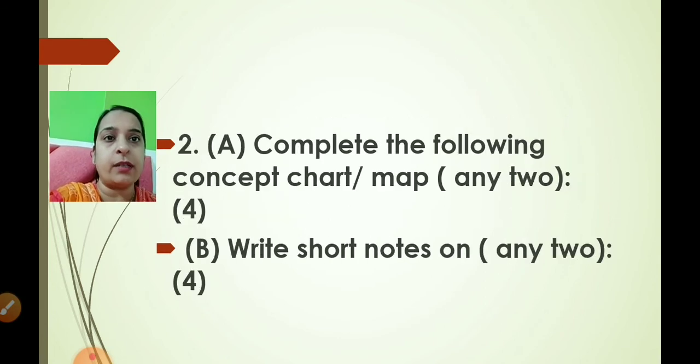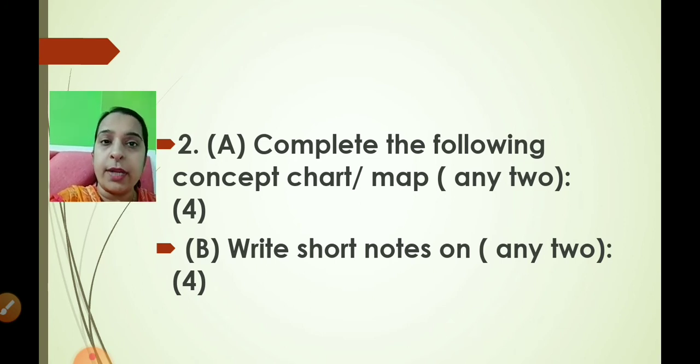Now next one, question number 2A: complete the following concept chart or concept map. Any 2, children. You will be given 3 questions and you have to write any 2. 4 marks for that, meaning 2 marks for 1 question. Remember you have to draw the concept map as it is given. Suppose it's a table, you have to draw the table. If it's a web diagram, you have to draw the web diagram. You can draw with pencil or pen. But children, again and again I am repeating, you have to write with pen.